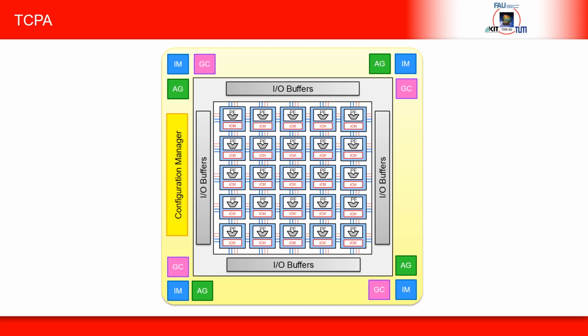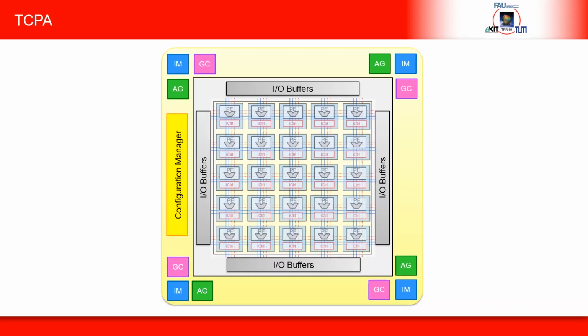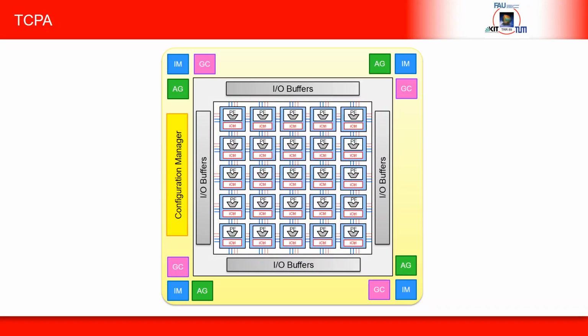Due to this very high degree of available hardware parallelism, not only CNNs, but a wide range of nested loop programs can be efficiently accelerated on such processor arrays. Thereby, the input and output data of such loop programs must be provided from or to small peripheral I/O buffers surrounding the array.